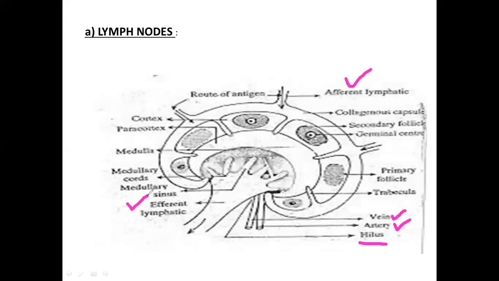lymphatic duct. So afferent lymphatic duct ఏం చేస్తుంది అంటే, it will be carrying the lymph into the lymph node. Done. And efferent lymphatic duct ఏం చేస్తుంది, it will be taking out the lymph, that is the lymph ఏదైతే ఉంటుందో that will be going out through the efferent. So afferent will be getting the lymph and efferent will be taking back the lymph. This is the difference. ఇది గుర్తుంచుకోండి.